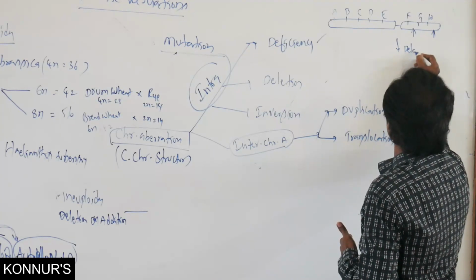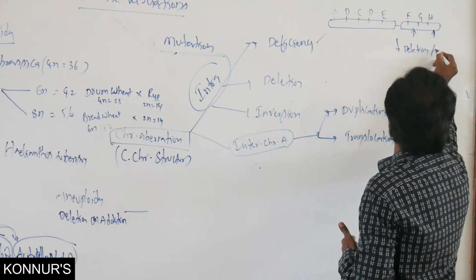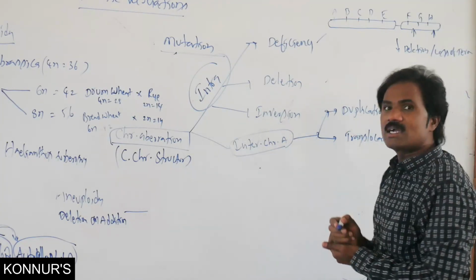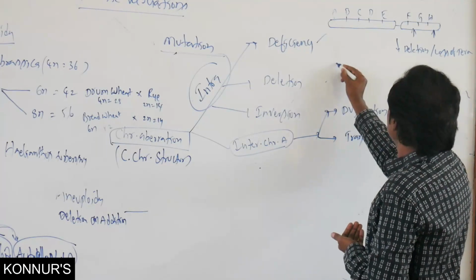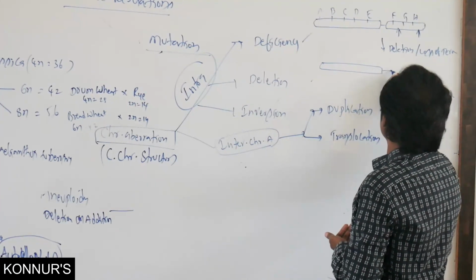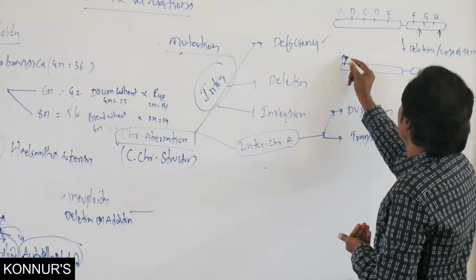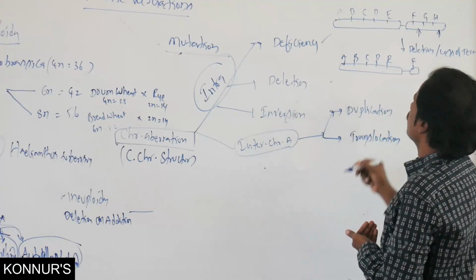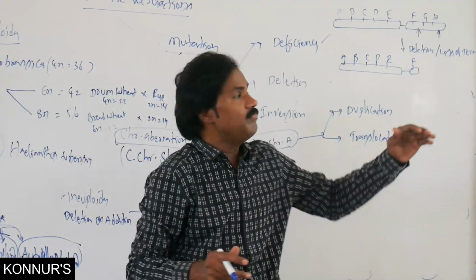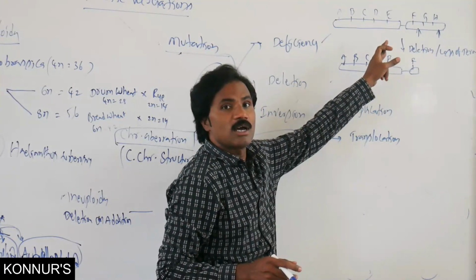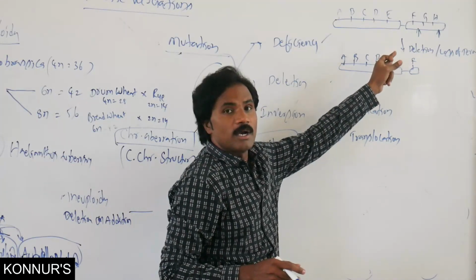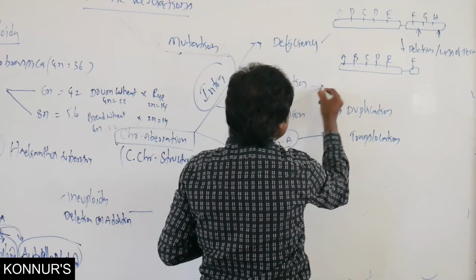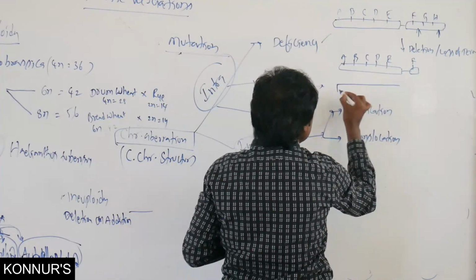If it is deletion or loss of a terminal segment, then it forms as usual AF, because it reduces when you compare to the normal number. Related to deletion, it is also the same.